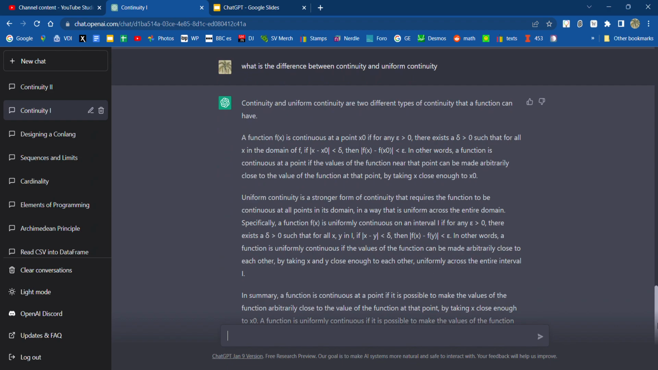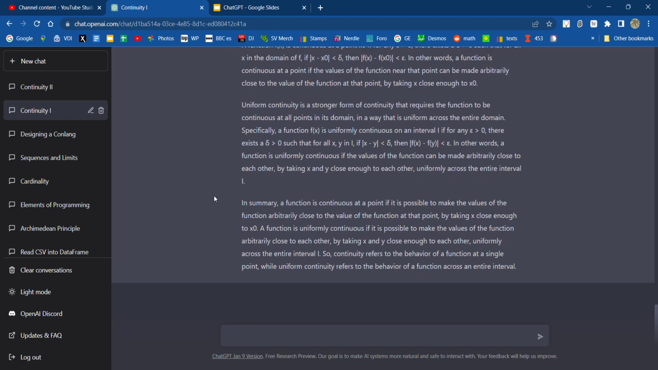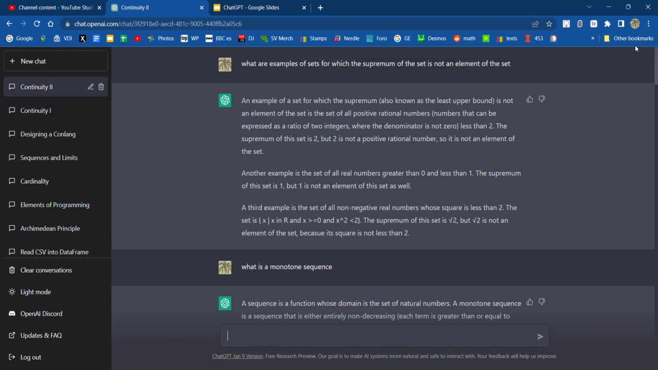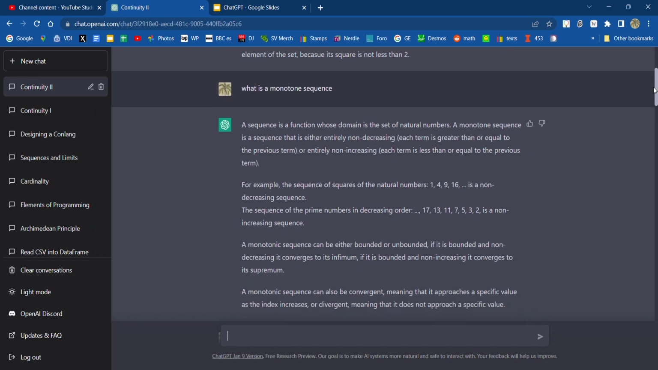What's the difference between continuity and uniform continuity? A very important distinction as I'm reading chapter 3 of Wade. And then I started another topic, and this was my continuity 2. I didn't want to keep it in the same topic. I have no idea why at the time. So, examples of sets for which the supremum is not an element of the set. Gave me examples. What's a monotone sequence?